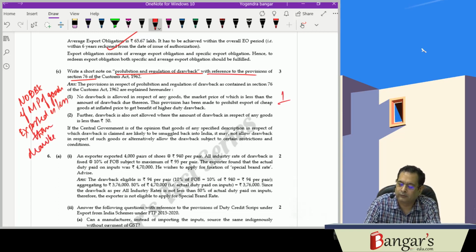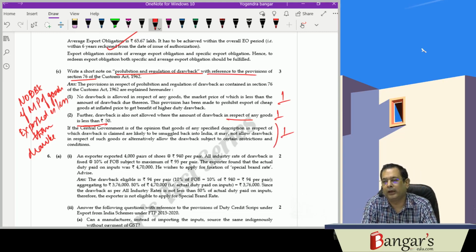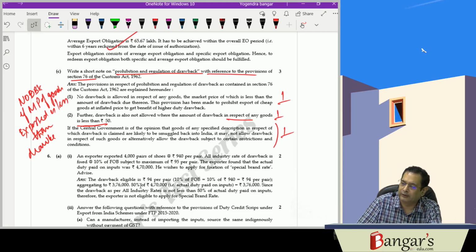That is one mark. And drawback will not be allowed if the amount of drawback is less than rupees 50. And in case the central government is of the opinion that the goods are likely to be smuggled back into India, then drawback will not be admissible. Alternatively, the drawback will be admissible subject to fulfillment of the restrictions and conditions as may be specified therein.